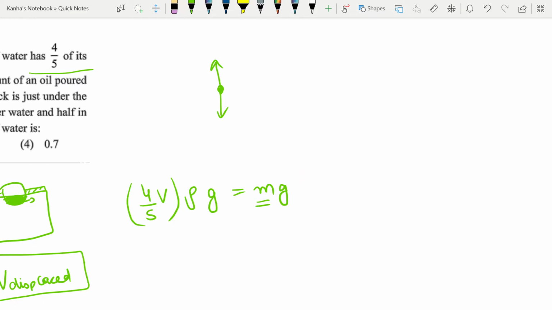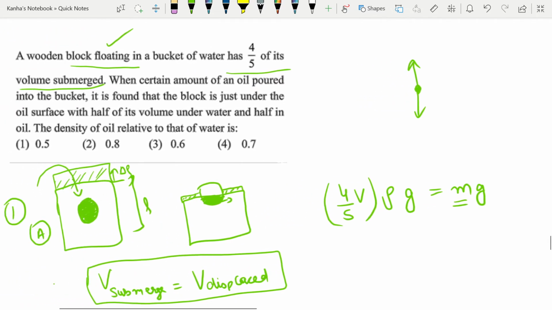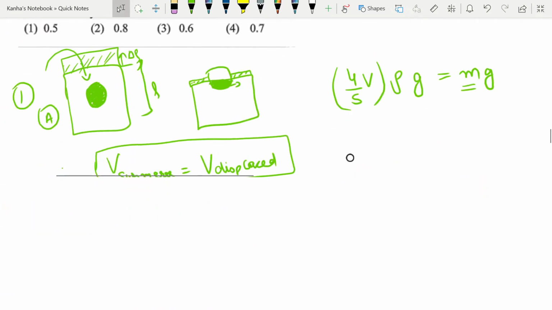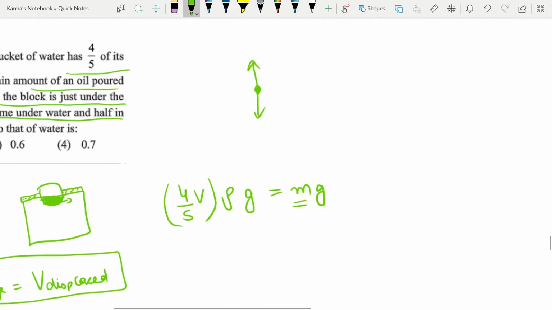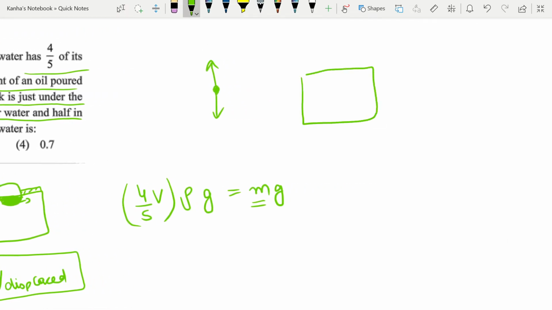Next, what do we have? You are given the second condition, which says that when a certain amount of oil is poured into the bucket, it is found that the block is just under the oil surface, with half of its volume under water and half in oil. So here the block has gone completely under. If this was your initial water condition, it initially had 4 by 5 of its volume. This was 4/5 of its volume inside.